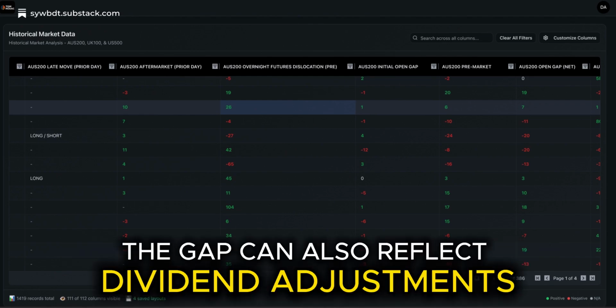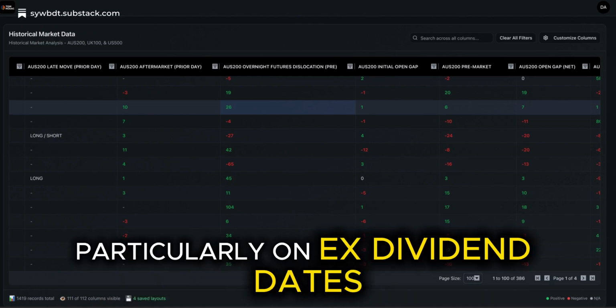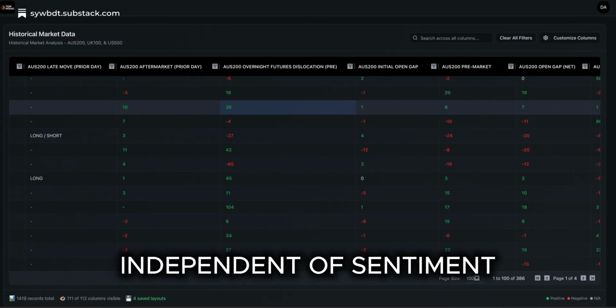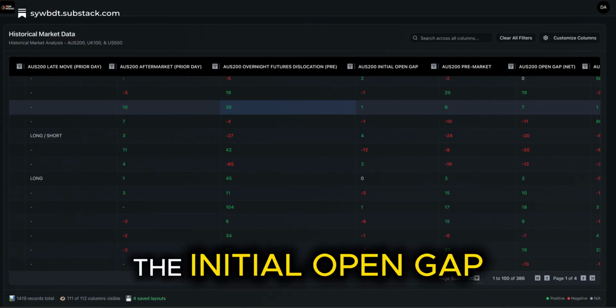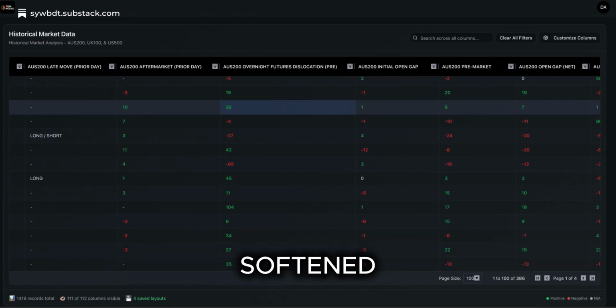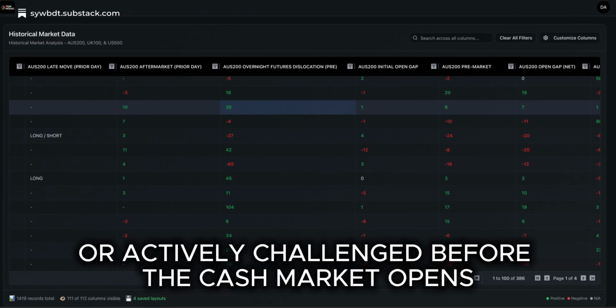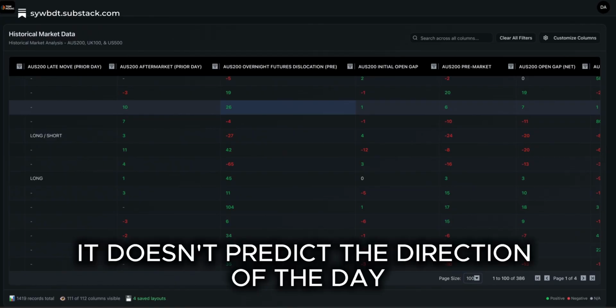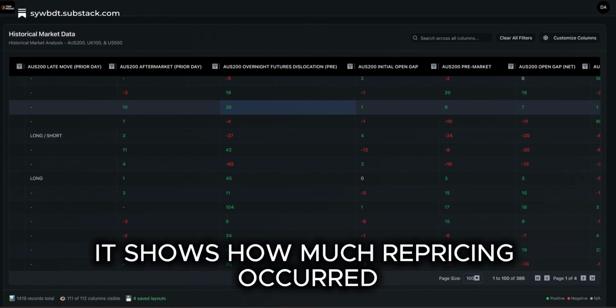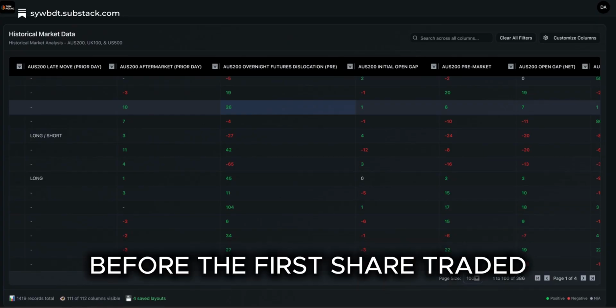The gap can also reflect dividend adjustments, particularly on ex-dividend dates, which mechanically affect index pricing independent of sentiment. The initial open gap shows whether overnight expectations were reinforced, softened, or actively challenged before the cash market opens. It doesn't predict the direction of the day. It shows how much repricing occurred before the first share traded.